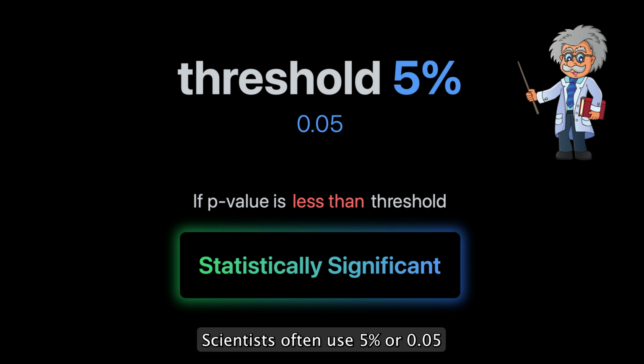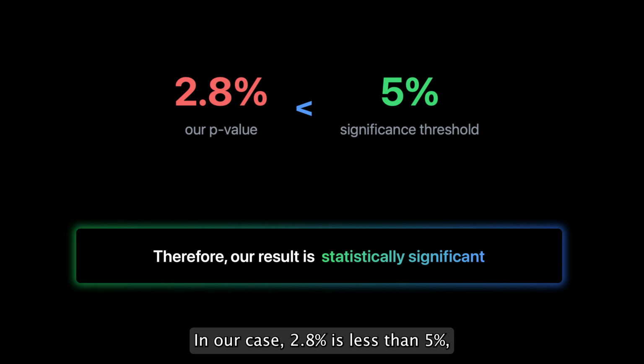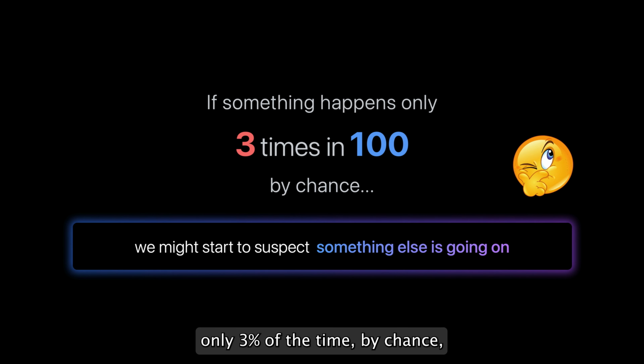Scientists often use 5% or 0.05 as their cutoff point. If the p-value is less than 5%, they call the results statistically significant. In our case, 2.8% is less than 5%, so this would be considered statistically significant. Think of it like this. If something would happen only 3% of the time by chance, we might start to suspect something else is going on. Now here's where people often get confused.